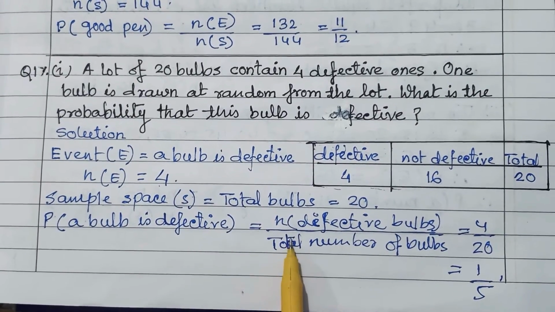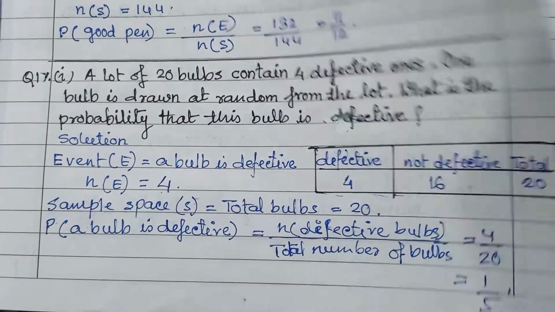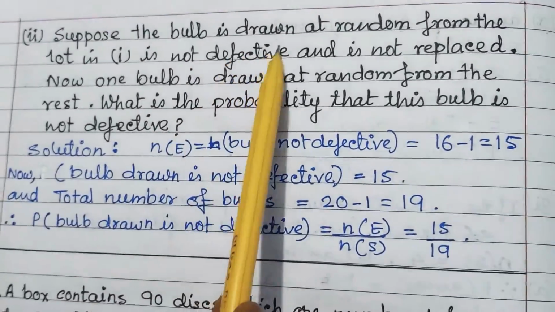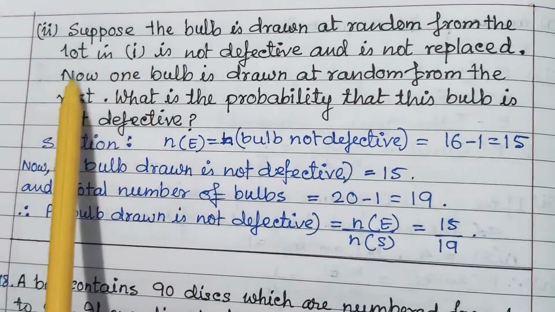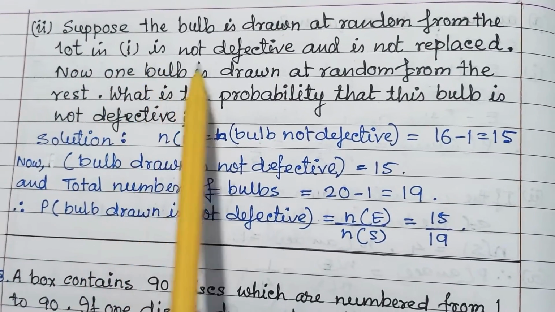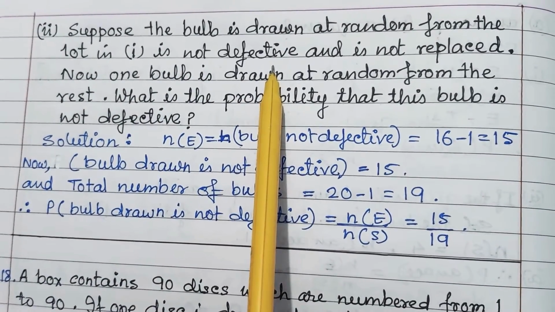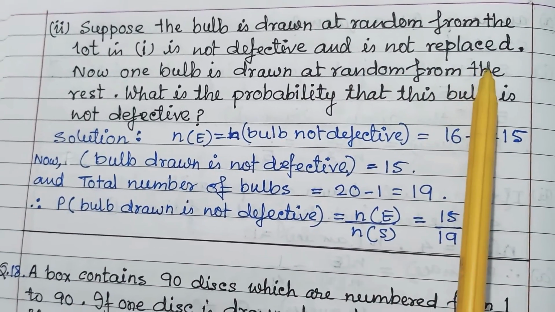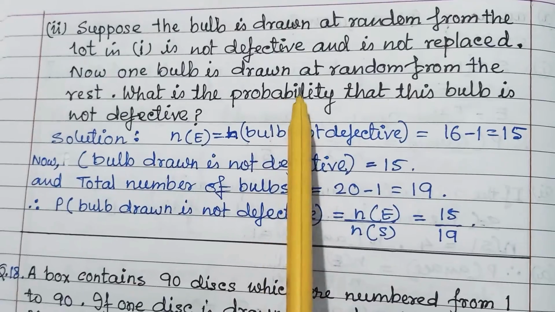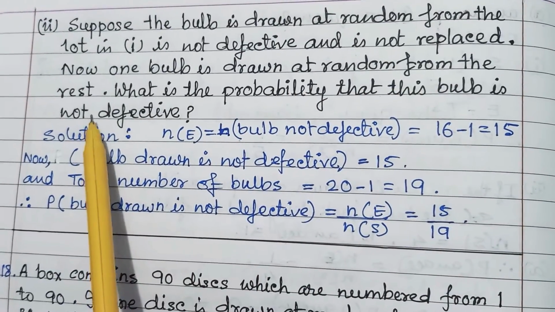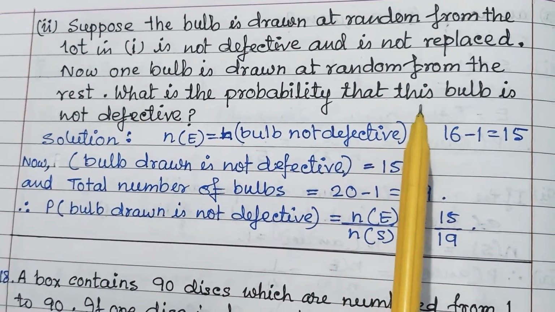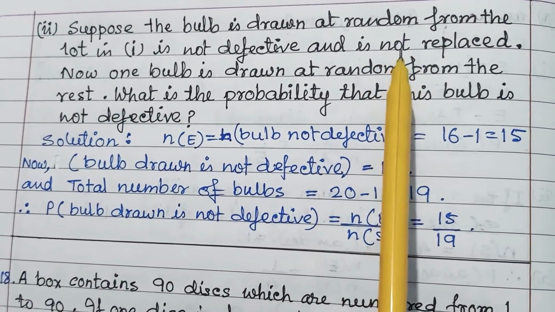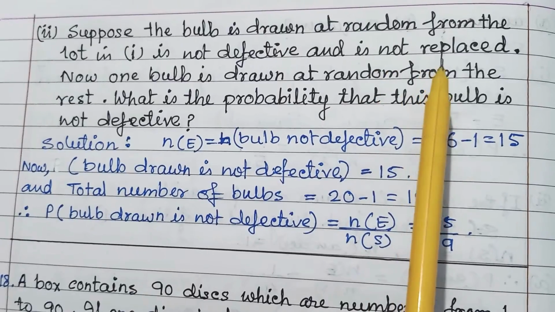Next, the second part is: suppose a bulb is drawn at random from the lot and it is not defective, and it is not replaced. Now one bulb is drawn at random from the rest. What is the probability that this bulb is not defective? The first one drawn out we have to keep separate.